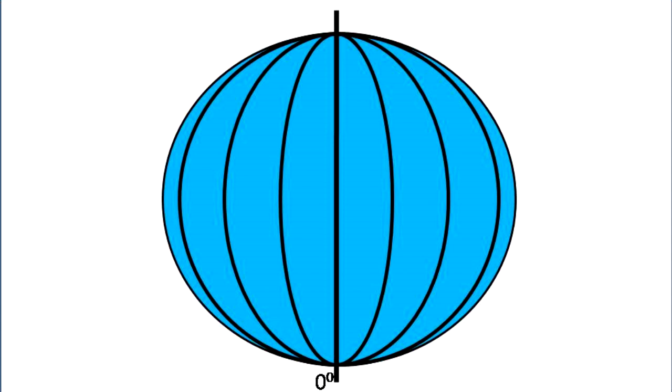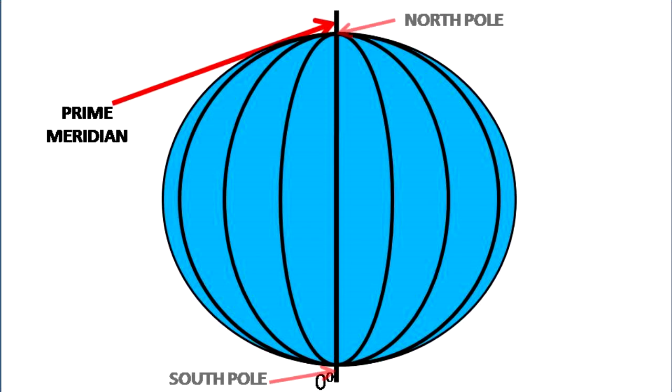Another important line is the longitude. Well, how are longitudes drawn? In order to draw longitudes, the prime meridian is taken as the base, and all these lines start and end at poles. East of the prime meridian is the eastern longitude, which starts with 0 and ends at 180 degree.